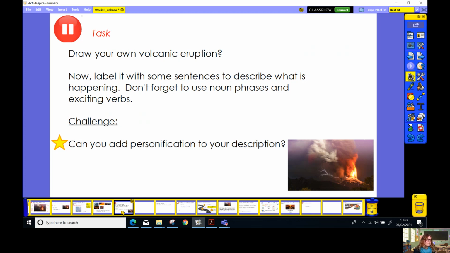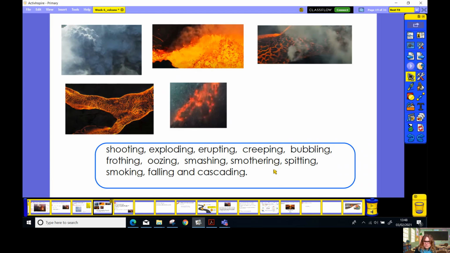Now your challenge today, can you use personification in your description? Now remember what personification is: when you give something that's inanimate human characteristics. So for example, if I go back to my verbs here, what verbs are really great verbs for personification? That's right, you could have creeping. You could have spitting. These two verbs would work for human beings. Human beings creep, human beings spit. And those would work great when you're doing personification.